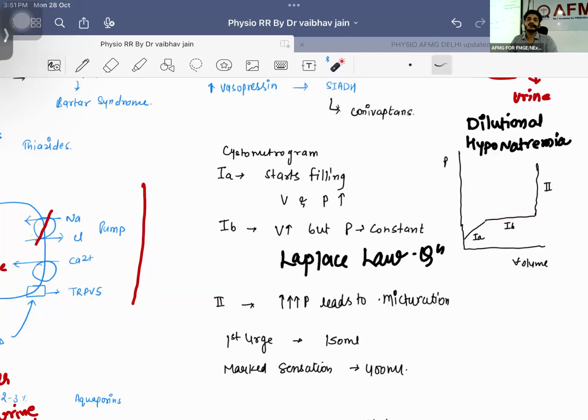And then what is going to happen? Okay, you are sitting in the class. After urination, you know what is going to happen. Listen to me, a real life example. After urination, you will have the start of filling of urine, right? You will have an increase in pressure and an increase in volume. After a certain point of time, what will happen? You will not have the urge to go out. You are sitting right now in the Laplace state, right? You have a limited pressure, and still 1 ml urine is formed every minute. It is getting filled.